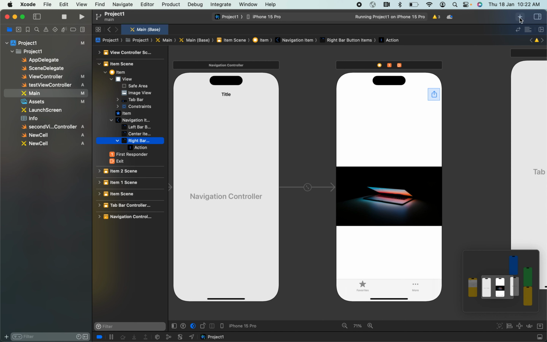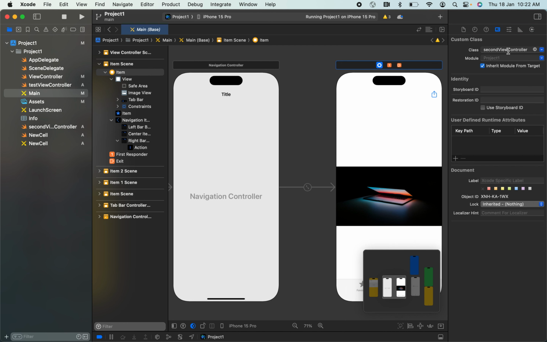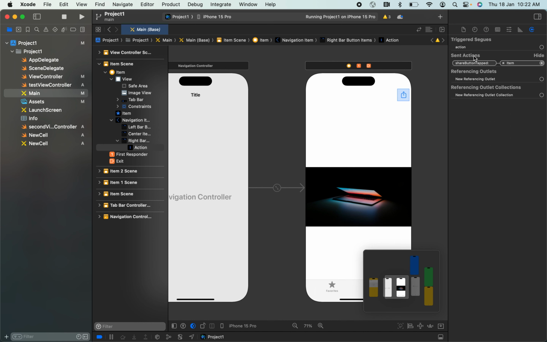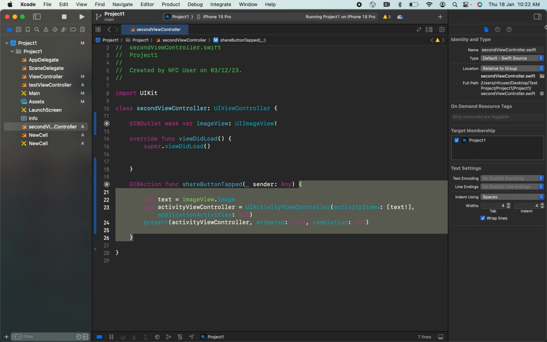As you know, from the object library I can drag and drop the button here. This button and this view controller I have linked to the second view controller, and this button I have linked to the share button tapped function. So if I click on this button, this share button tapped function will get activated.